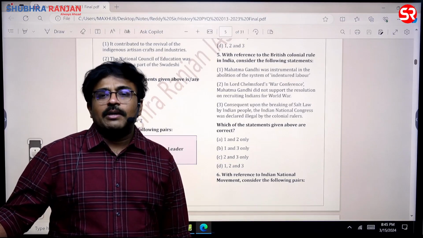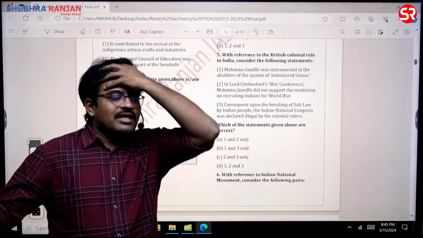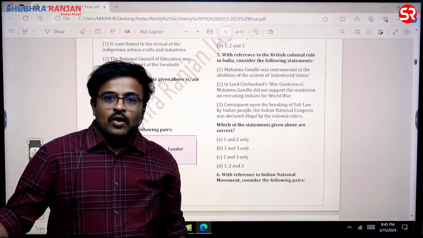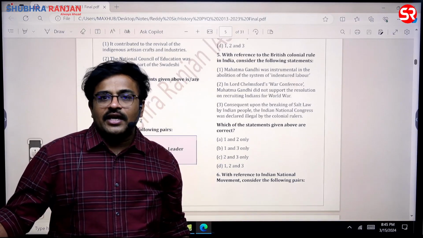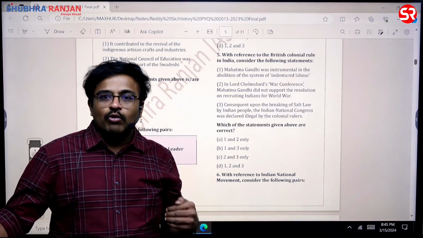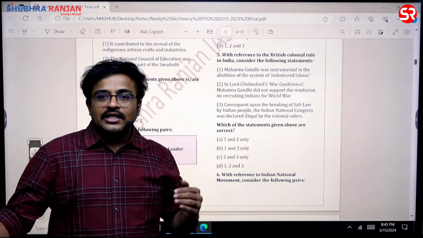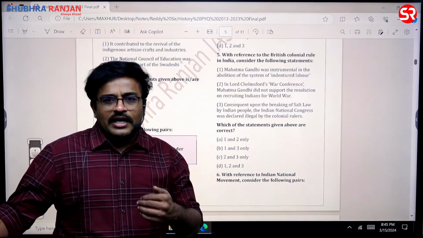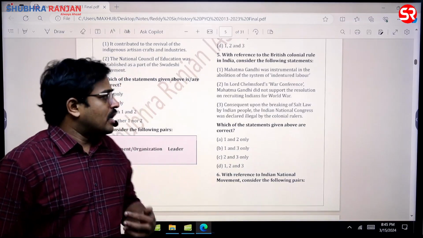Many people think that he was given the title of Kaisar-e-Hind for his contribution to the First World War, but it is wrong, sir. He was given the title of Kaisar-e-Hind for his contribution to the Anglo-Boer War, sir. Then he returned the Kaisar-e-Hind title during the Khilafat movement. So these are some additional facts I wanted to discuss with you.